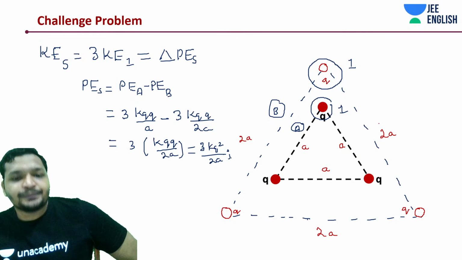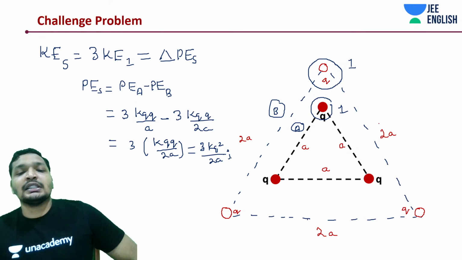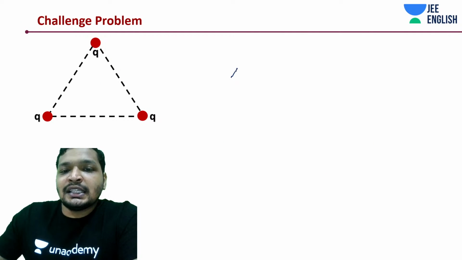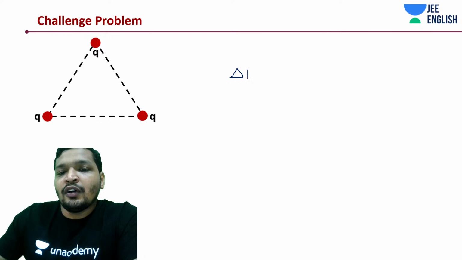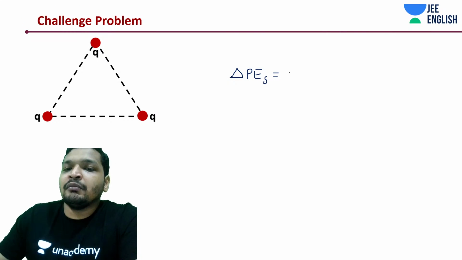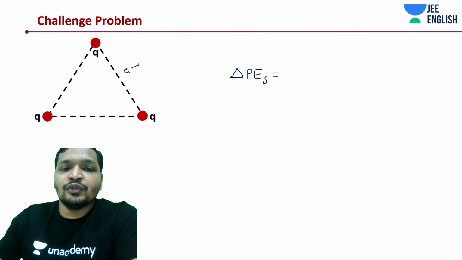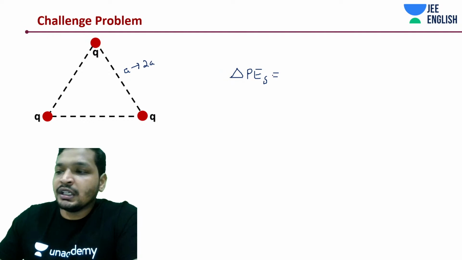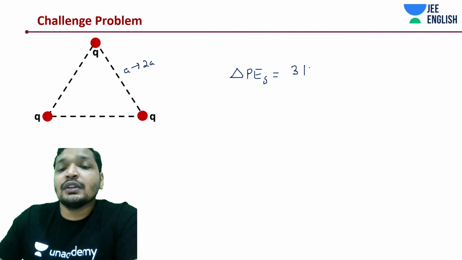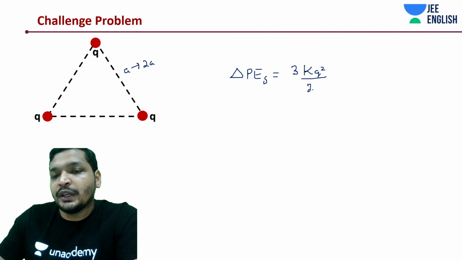Now this is the potential energy change of the system. Let's move on to this point. What is the change in potential energy of the system? We saw that moving from A to 2A, the change in potential energy was 3 into K into Q square by 2A.